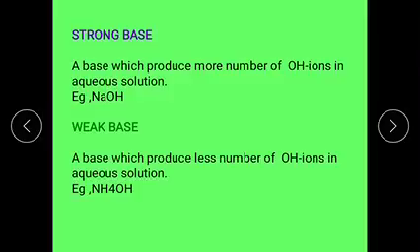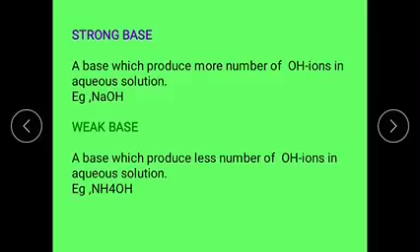Okay, next one is weak bases. The bases which ionize partially when dissolved in water and give a less number of OH minus ions are called weak bases.